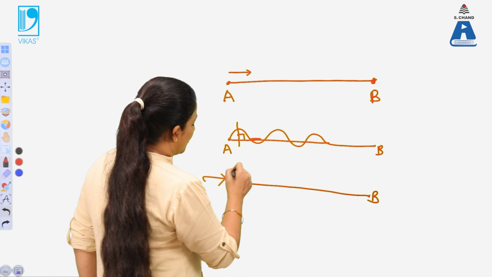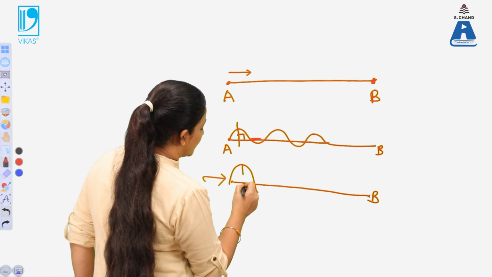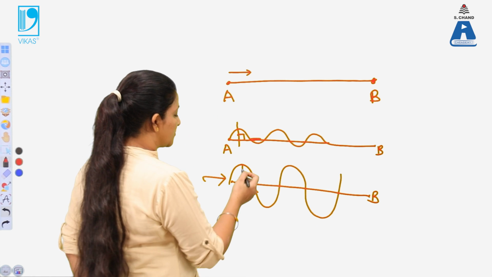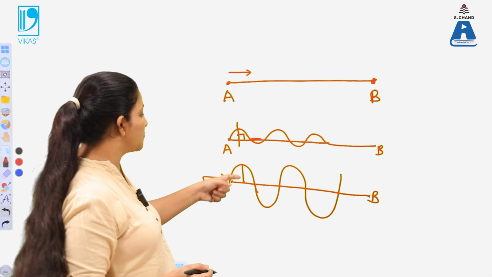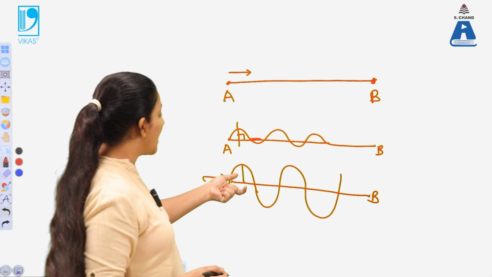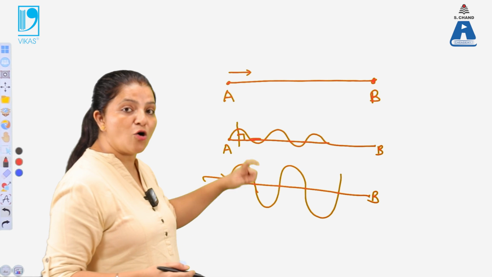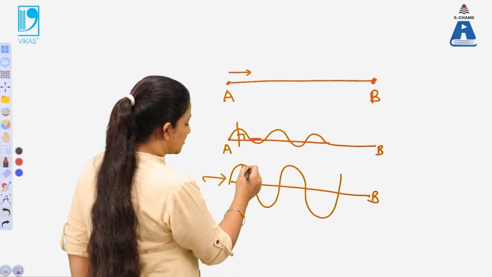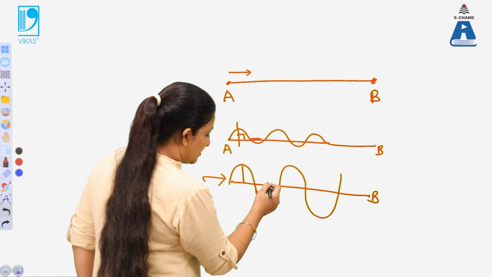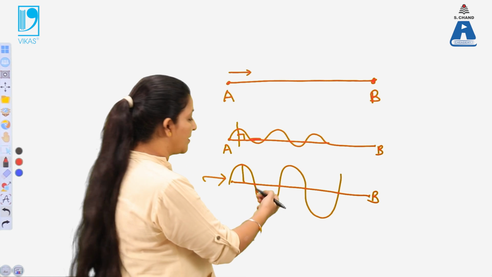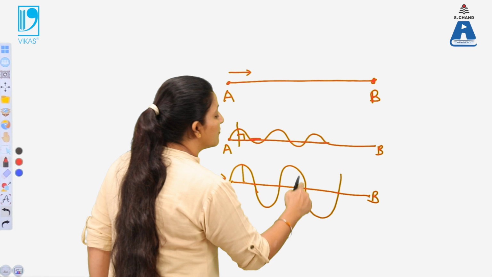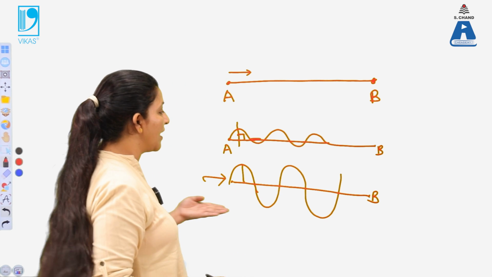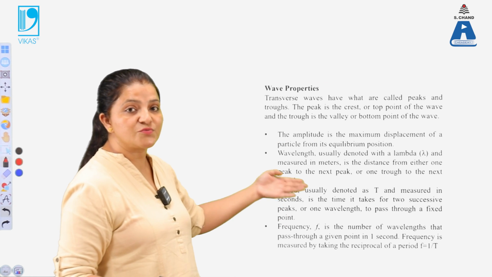So waves are produced. It will form a crest, trough, crest and trough. Where the amplitude is maximum in the upward direction, this portion is known as a crest. When the amplitude is maximum in the opposite direction, that portion is known as a trough. So there is the highest peak, and in the negative direction again there is a highest peak. Such kind of wave is propagating from end A to end B. So these kinds of waves are known as transverse waves.